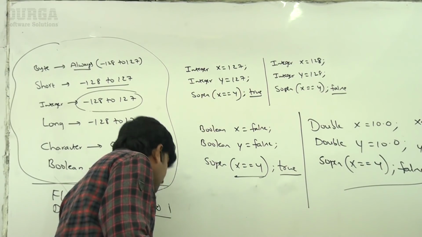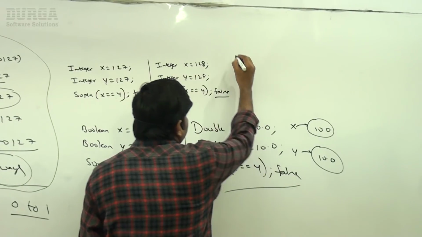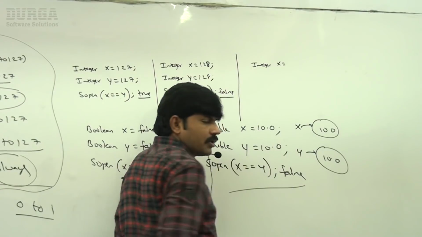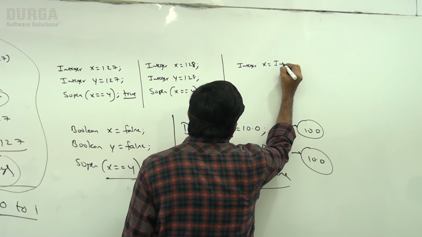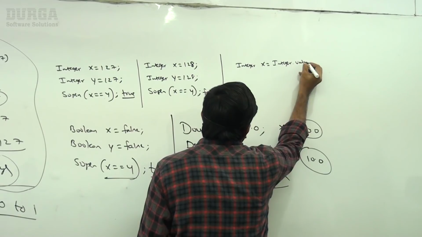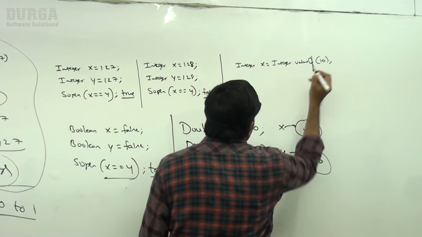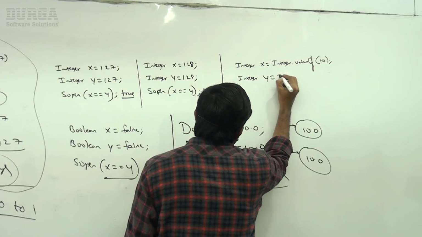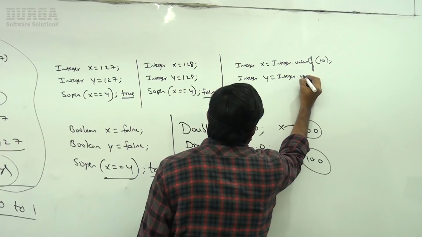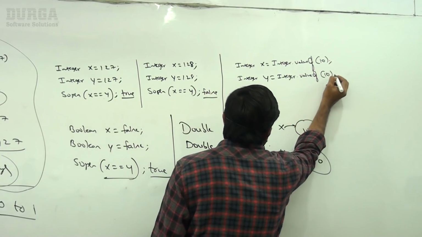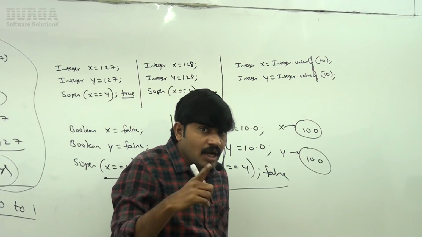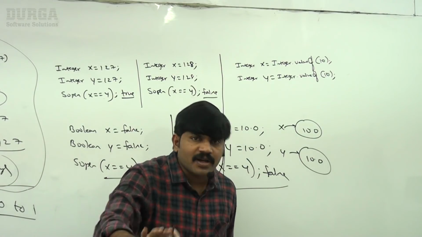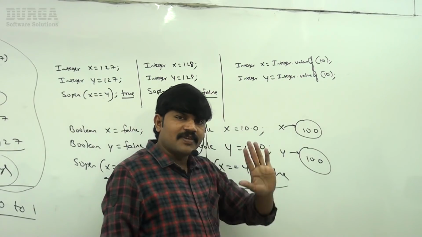Here, if I take Integer x is equal to Integer.valueOf(10) and Integer y is equal to Integer.valueOf(10), then for autoboxing the buffer concept is applicable, and for valueOf also the buffer concept is applicable.